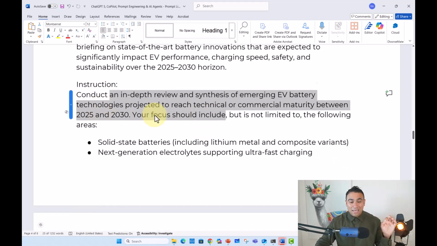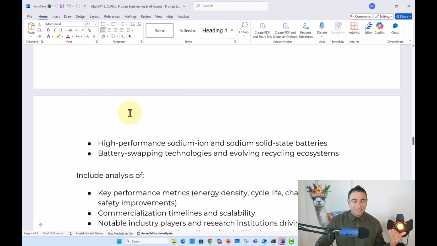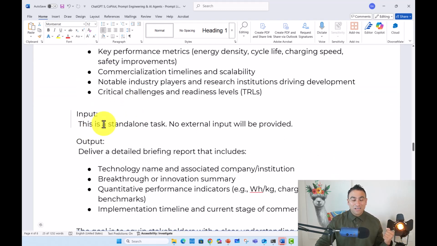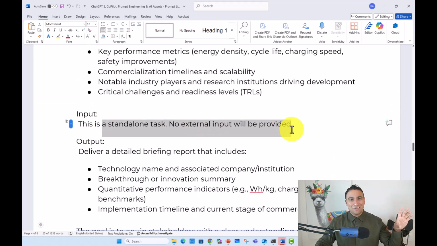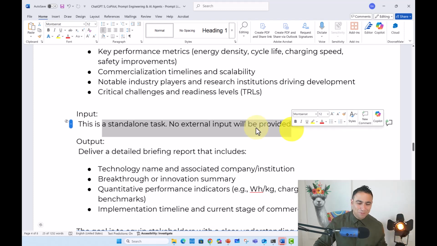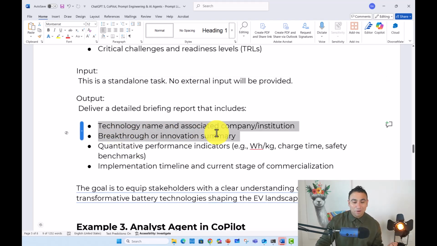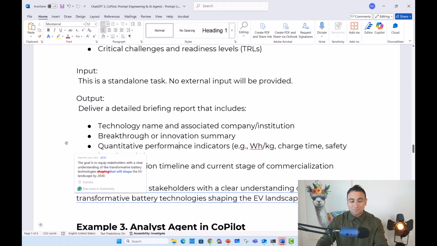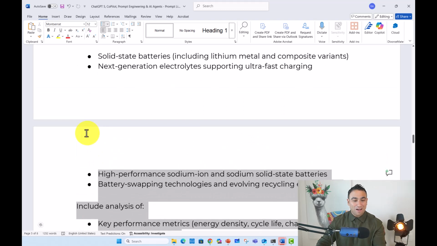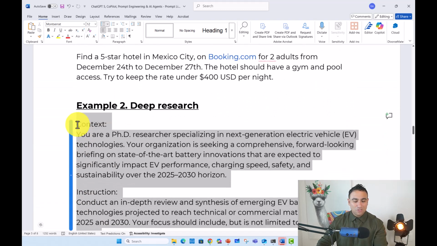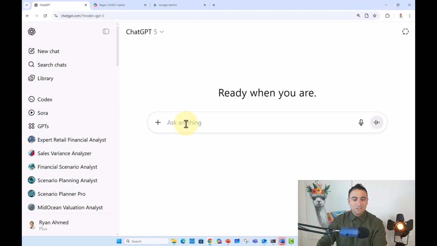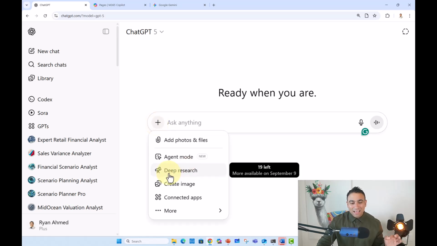I wanted to do an in-depth review, check out all the different technologies. The input is going to be a standalone task. I'm not going to give you any input. And the output is going to be a full report that includes all the technology name, associated company, breakthrough, innovation, and so on. All I need to do is to simply copy that prompt, and I'm going to head back here to ChatGPT 5, and now I'm going to click that plus sign, and I'm going to enable the deep research mode.